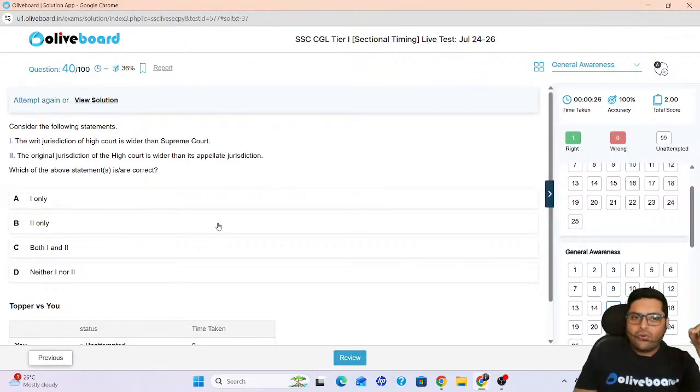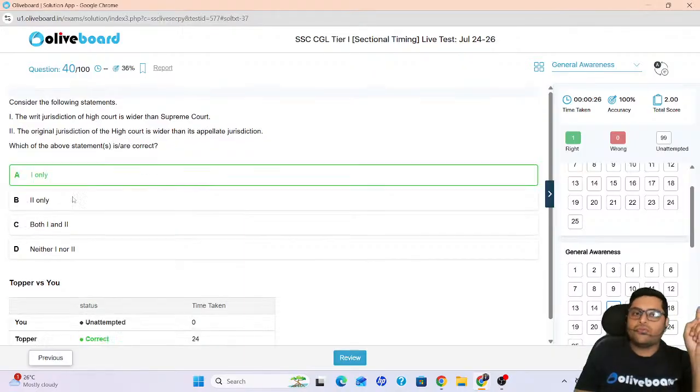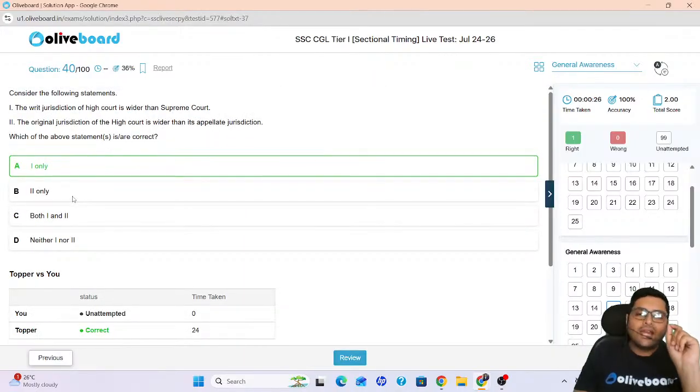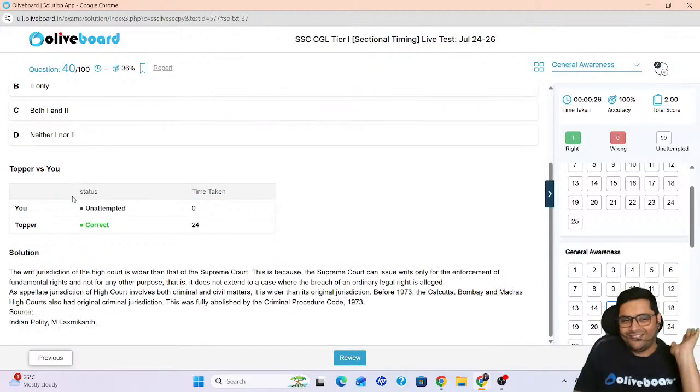Next we have: writ jurisdiction of High Court is wider than Supreme Court. Correct. Why? Okay, first let us see the answer. The original jurisdiction of High Court is wider than its appellate jurisdiction. No. So only one is correct. High Court can issue writs on any matter, but Supreme Court can issue writs only on fundamental rights, enforcement of FRs. Appellate jurisdiction of High Court involves both criminal and civil matters. That is why it is wider.